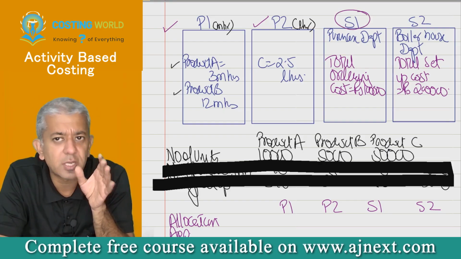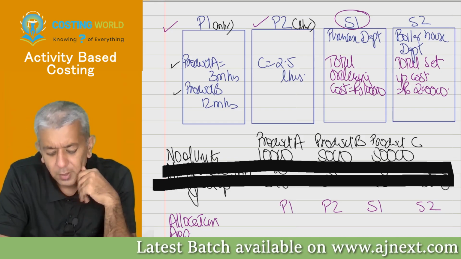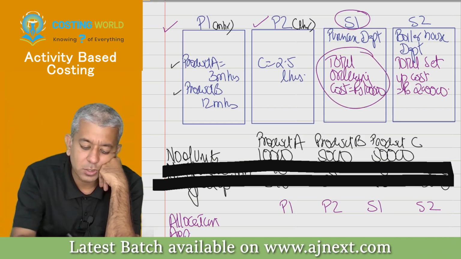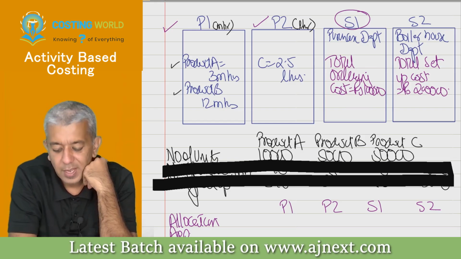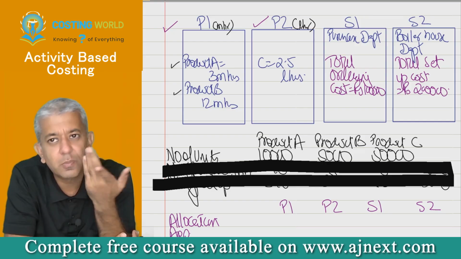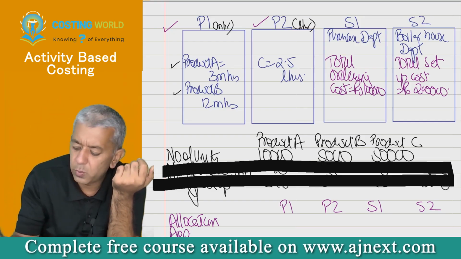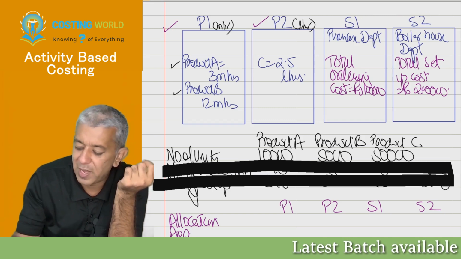Total ordering cost in this particular case will be say 1 lakh rupees for the year. Okay. This is total ordering cost, which will be 1 lakh rupees. Then for S2 department, that is my boiler house department, the steam generation cost, all those particular things come as part of your setup cost. It will be 2 lakh rupees. So therefore, my first step of allocation.